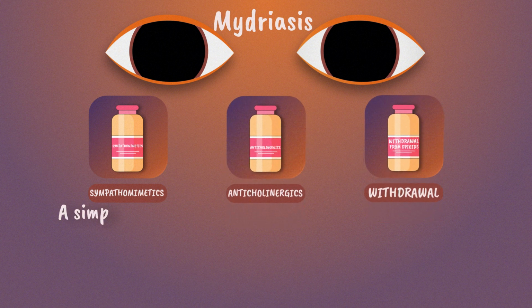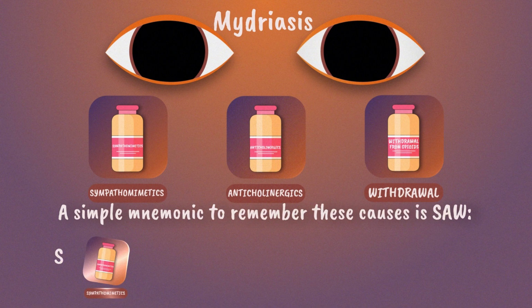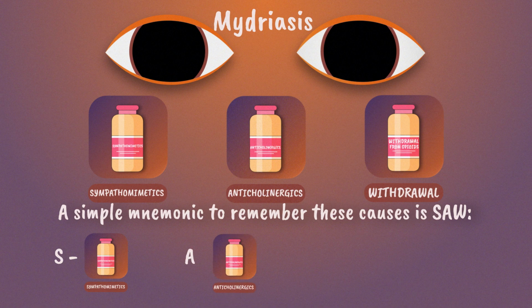On the other hand, mydriasis occurs with sympathomimetic toxicity, anticholinergic poisoning, and withdrawal from opioids or benzodiazepines. A simple mnemonic to remember these causes is SAWS. S, sympathomimetics: cocaine, amphetamines, ephedrine. A, anticholinergics: atropine, scopolamine, antihistamines, TCAs. W, withdrawal: opioids, benzodiazepines. Other causes of pupillary dilation include hallucinogens, LSD, ecstasy, PCP, and carbon monoxide poisoning.